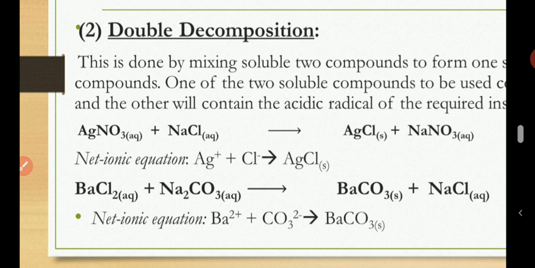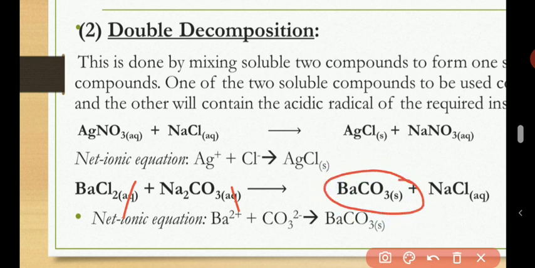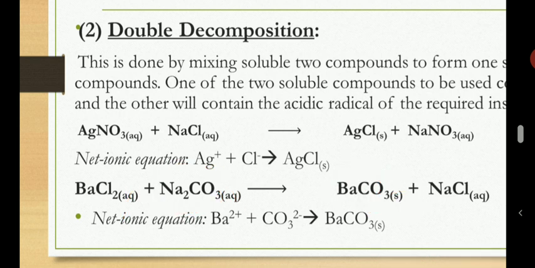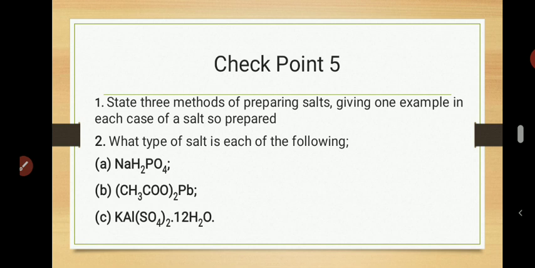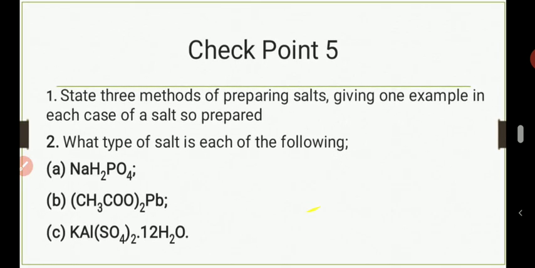Now another example is barium chloride and sodium carbonate. Both of them are aqueous, that is, both are soluble in water, but it now gives you barium carbonate. You know that all carbonate salts are insoluble apart from Group 1 salts. That's what makes sodium carbonate soluble. Now, when it reacts with another compound, it forms barium carbonate, which is insoluble. So this insoluble compound is the precipitate. That is a precipitation reaction. So let's see our checkpoint 5 now.